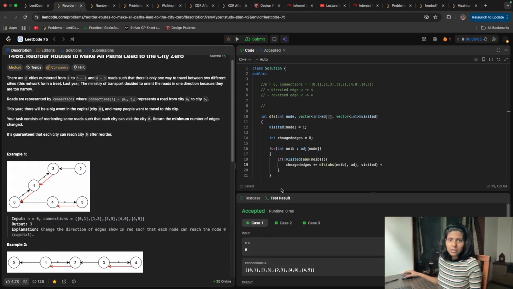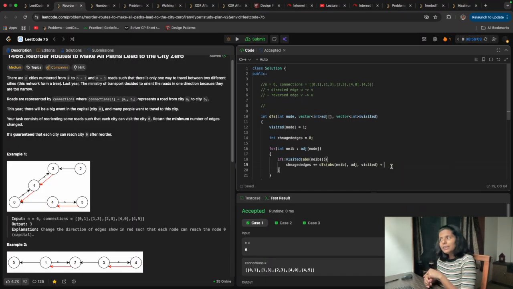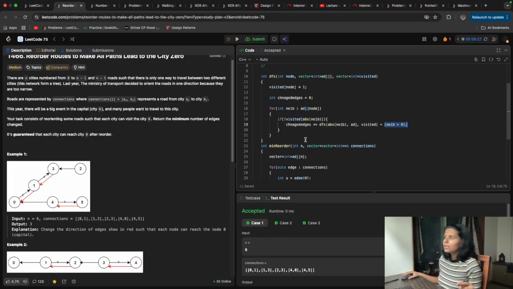So if I am changing the direction, how will I know? If that neighbor was positive 1, it means I have to change the direction, so we say we have changed it, and we add it to the changed edges. How will we do that? We check if that neighbor was greater than 0, then this will add 1 to the changed edges, and if it was negative, then it means it was coming towards 0 only, so we don't need to change. But if it was greater than 0, it means we were going away from 0 to somewhere, so we changed it and added it to the changed edges.